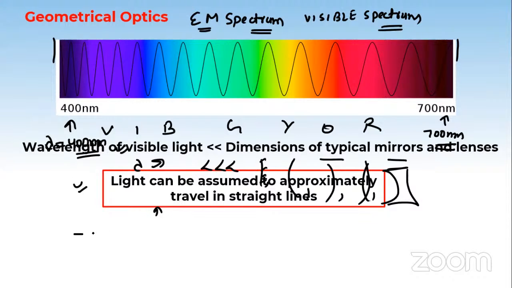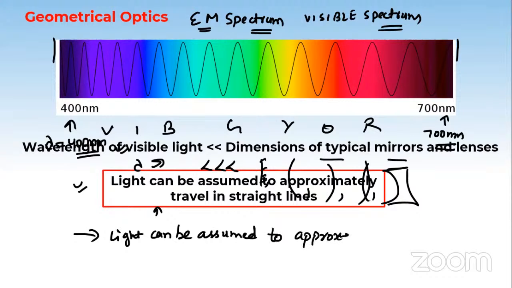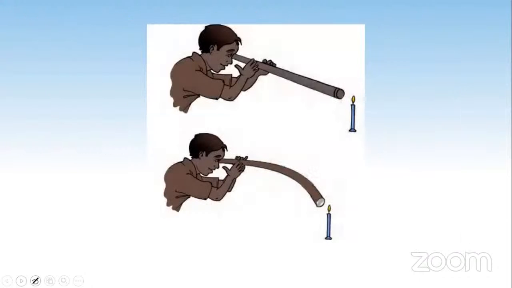So this was the ultimate conclusion of the treatment of light, or its interaction with different kinds of objects, mirrors, lenses, and so on. We can conclude that light can be assumed to travel approximately in straight lines. So geometrical optics is covered.